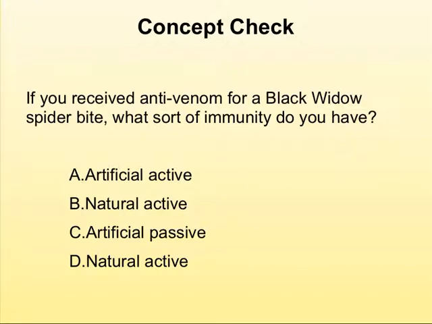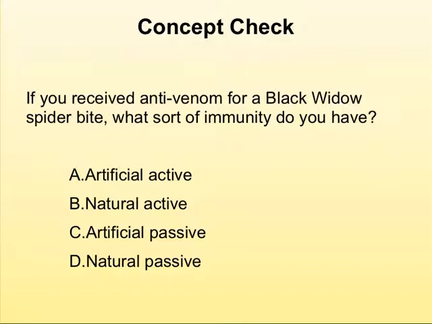Let's have a quick concept check. If you received an antivenom for a black widow spider bite, what sort of immunity have you been given? Is it artificial active, natural active, artificial passive, or natural passive? So this will help us think about each of these different categories of immunity.